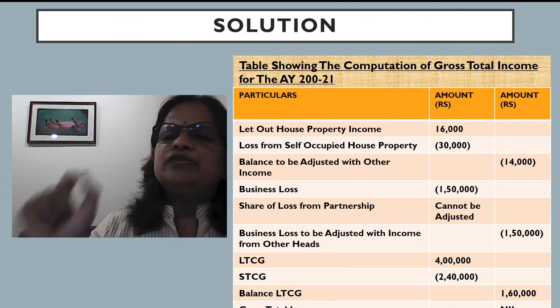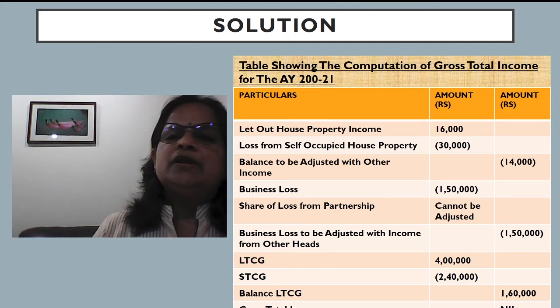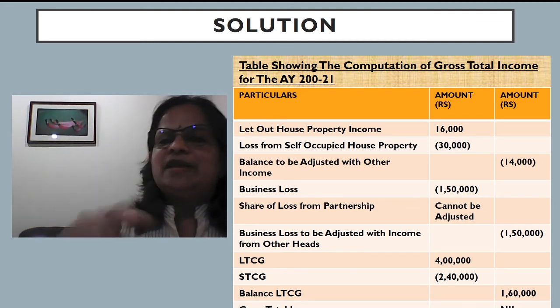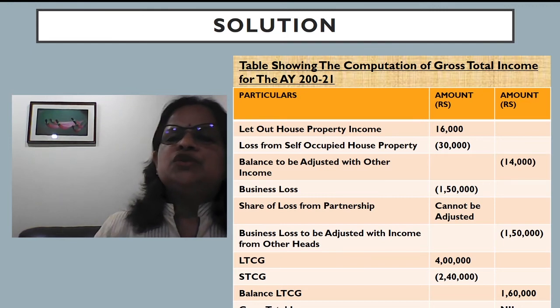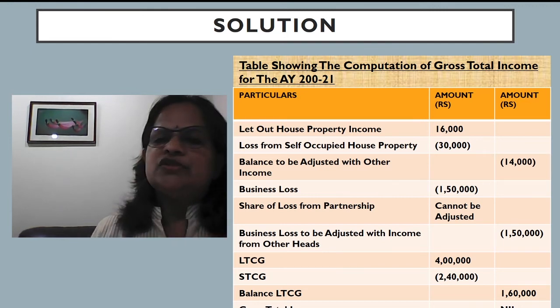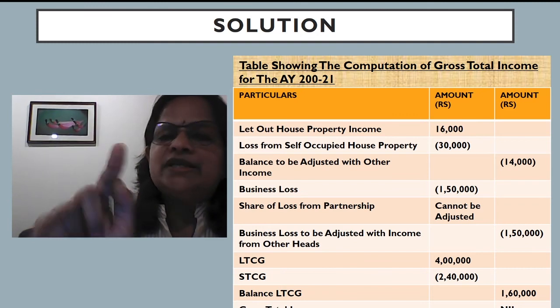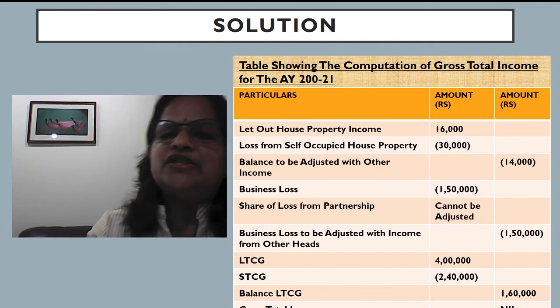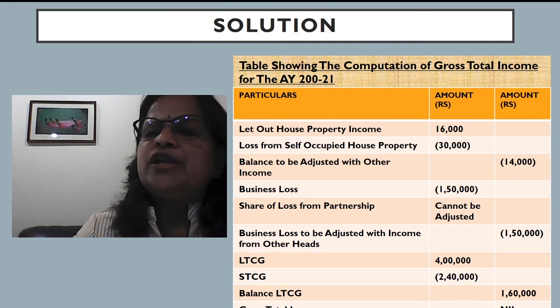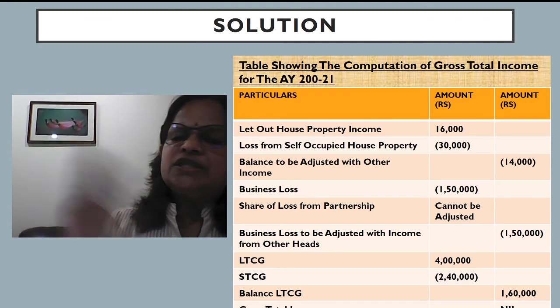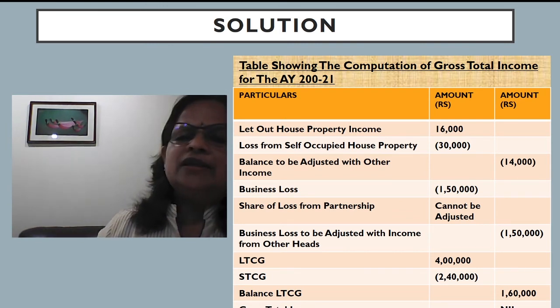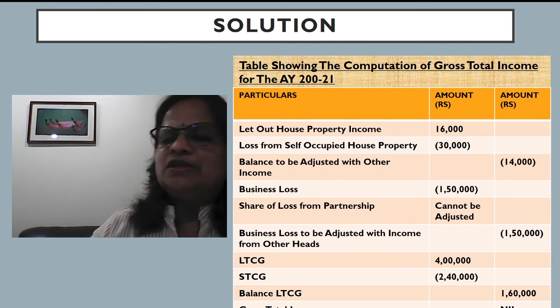Table showing the computation of gross total income for the assessment year 2021-22. That's a typing error, it should be 2020-21. So let out house property income is 16,000. Loss from self-occupied house property is 30,000. Within the house property income, we can adjust that. That is within the same head of income we are adjusting. Now the loss is reduced to 14,000 in the case of house property. Now business loss is 1,50,000. The other share of loss is partnership loss. Partnership loss and individual business loss cannot be adjusted.